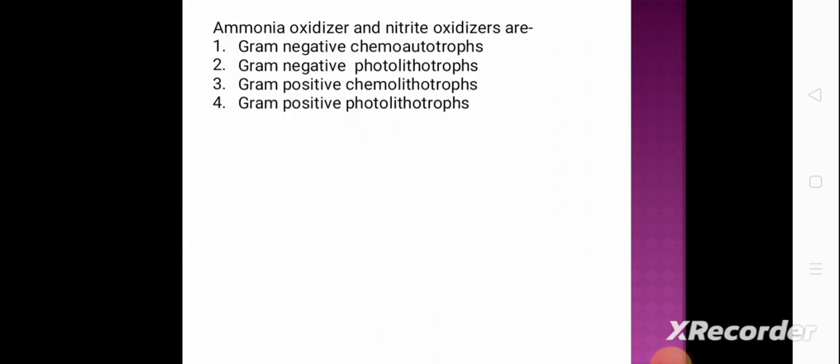Ammonia oxidizers and nitrate oxidizers are: option 1 gram-negative chemoautotrophs, option 2 gram-negative photolithotrophs, option 3 gram-positive chemolithotrophs, and option 4 gram-positive photolithotrophs. And the correct answer is option 1 gram-negative chemoautotrophs.